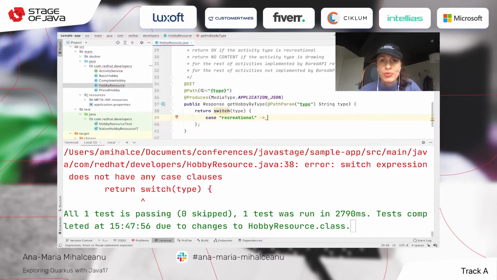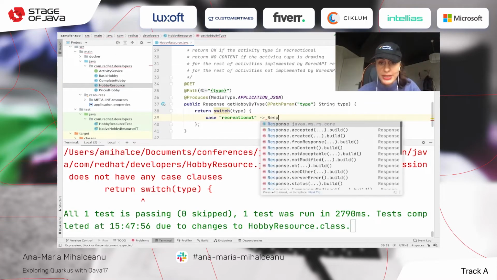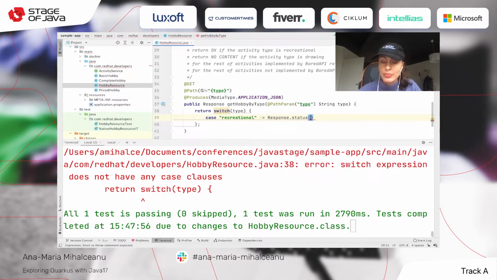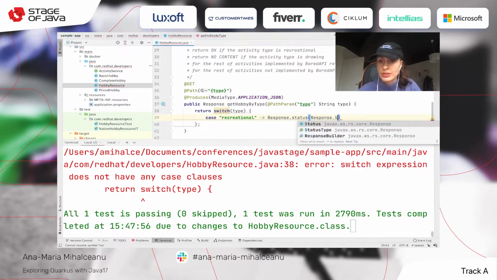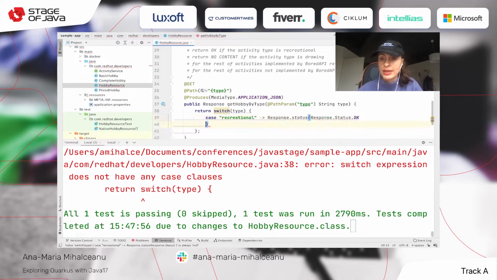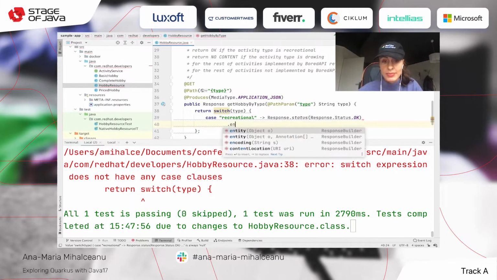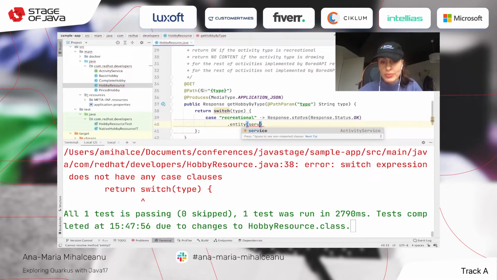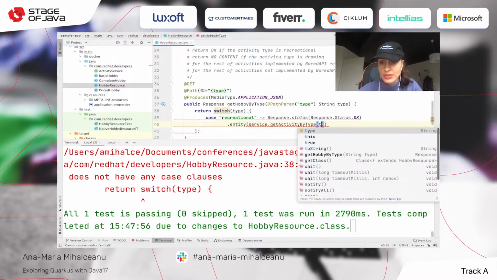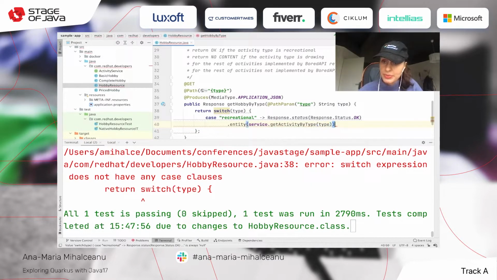Now with no more problem, we can do this type matching by using this arrow and put the status and say Response.status(Response.Status.OK), and then build the entity from requesting the service to get this activity by type, and then build the response.